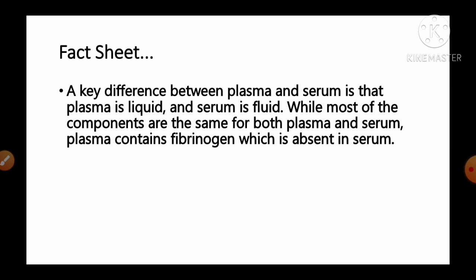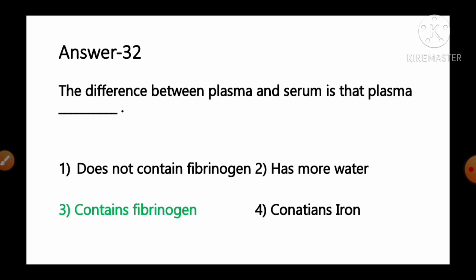While most of the components are the same for both plasma and serum, plasma contains fibrinogen which is absent in the serum. So as per the information, it is option number 3, plasma contains fibrinogen that is absent in the serum, which is the difference between plasma and serum. So option number 3 is the correct answer for this question. Move to the next question number